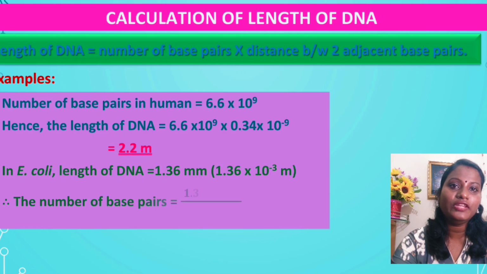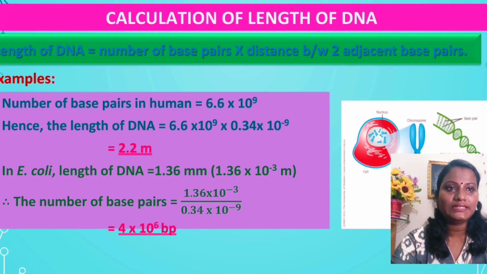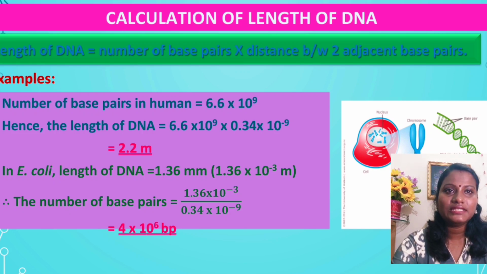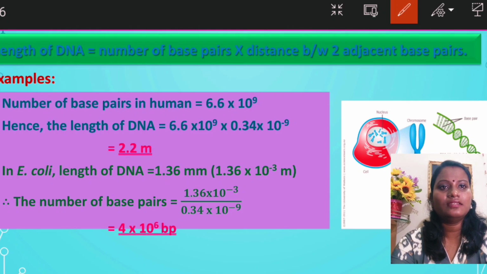What about in case of E. coli? Suppose you want to find out the length of the DNA in E. coli, then it is around 1.36 millimeter. So the number of base pairs here is 1.36 into 10 to the power 3 divided by 0.34 into 10 to the power minus 9. So you will get 4 into 10 to the power 6 base pairs. This is how we can find out the number of base pairs present in E. coli, right?